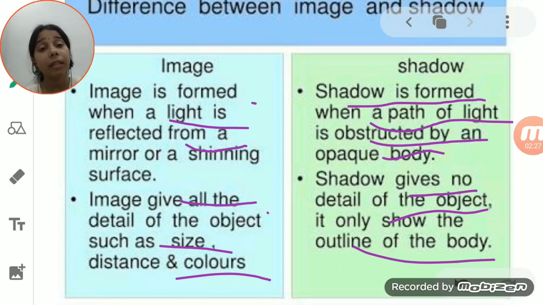While the image gives all kinds of detail. What is the color, what is the distance, what is the size, everything is explained, and you can see the details in the image rather than in the shadow. So this is the basic difference between the image and the shadow.